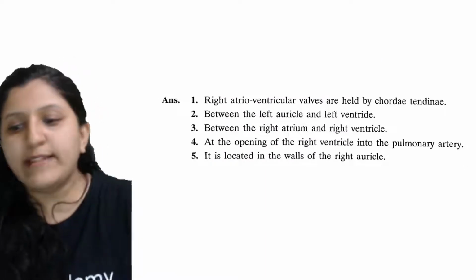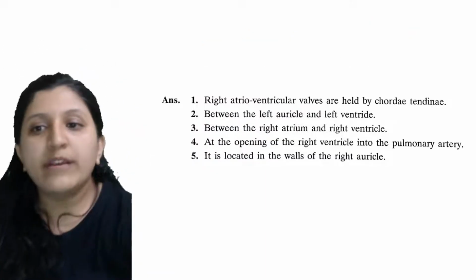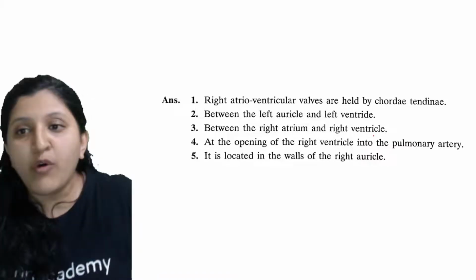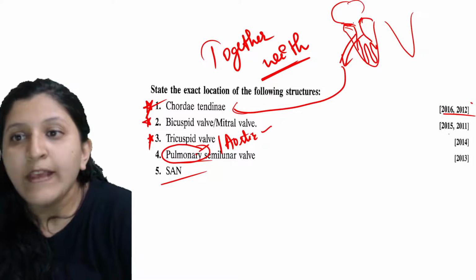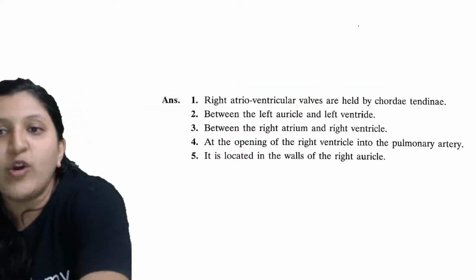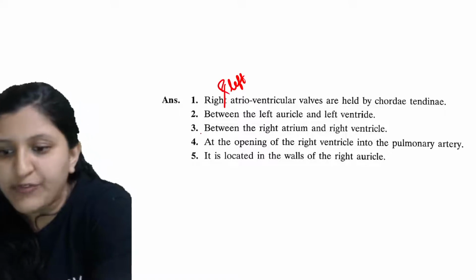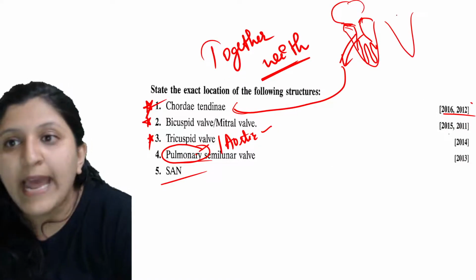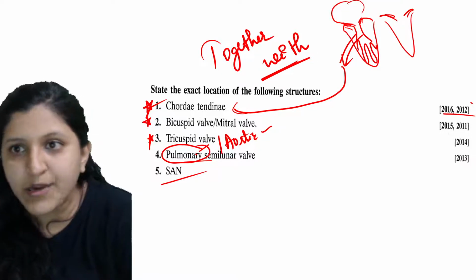So let's have a look at this one. The first one is chordae tendineae. So the right atrioventricular and ventricular walls are held by the chordae tendineae. So now you can see it is right, also left. So you can write based on that. So right and left you can mention. In that case, here on this side there is a bicuspid valve and here it is a tricuspid valve.